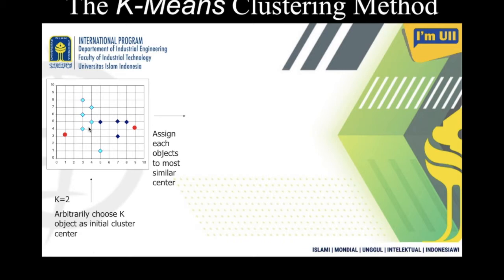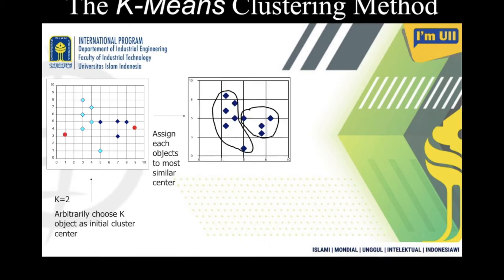So if you calculate the distances, there is a chance of this one going into this cluster. Now after assigning all these points to these two cluster centers, you can form a cluster like this.